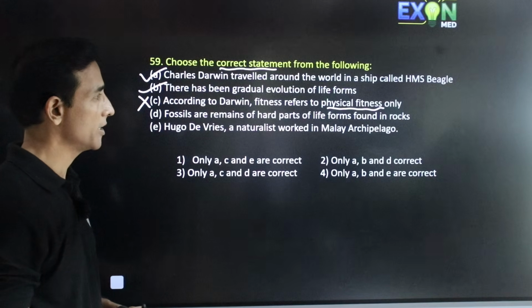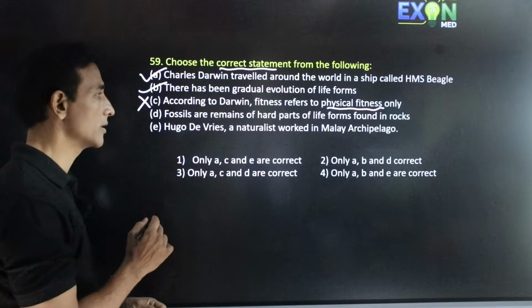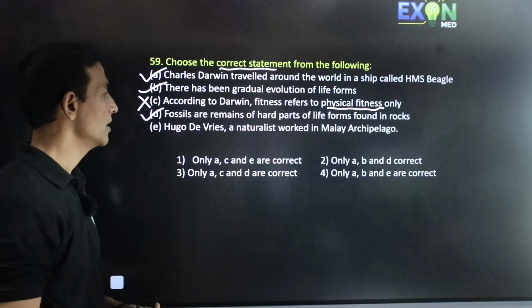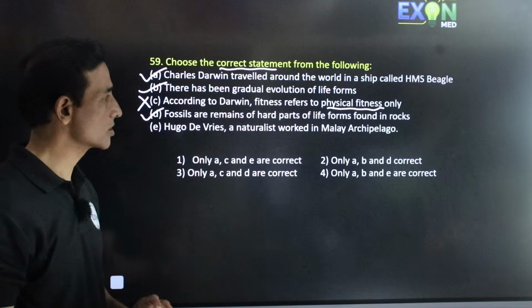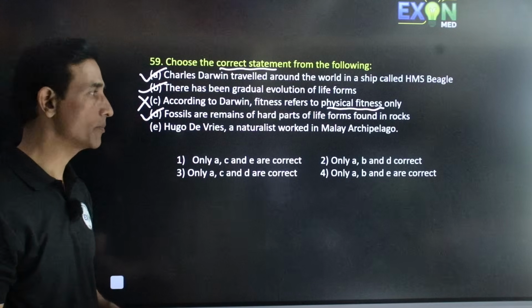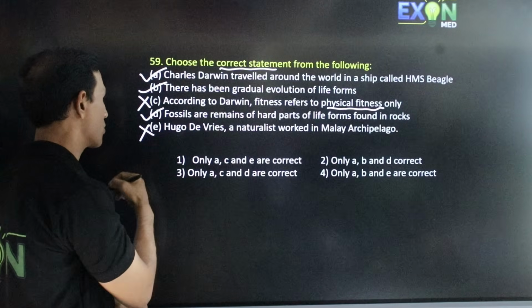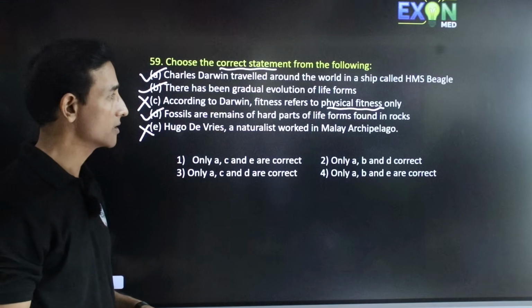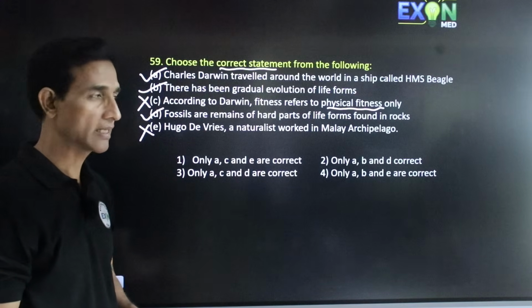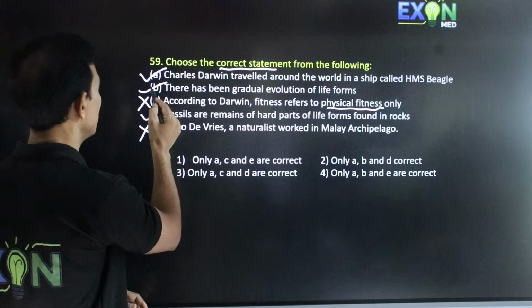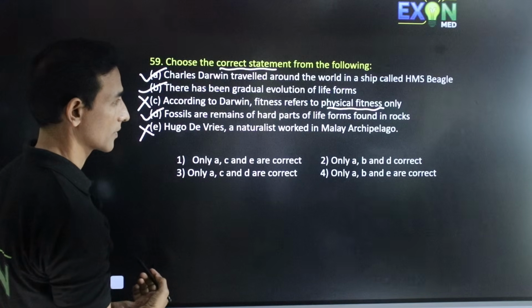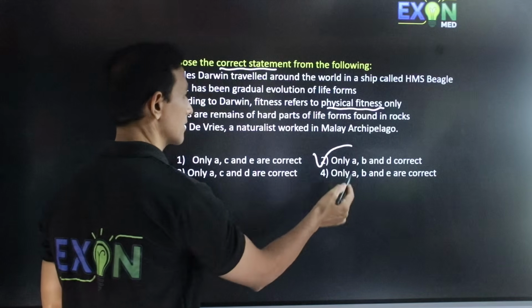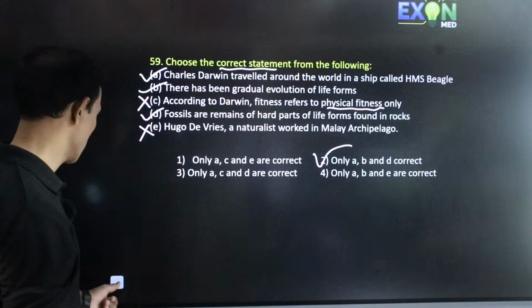Fossils are remains of hard parts of life forms found in rocks. This is correct. Hugo de Vries, a naturalist, worked in Malay archipelago. This is wrong. It was Alfred Wallace who worked in the Malay archipelago. So, A, B and D are correct. So, the second option is the correct answer.